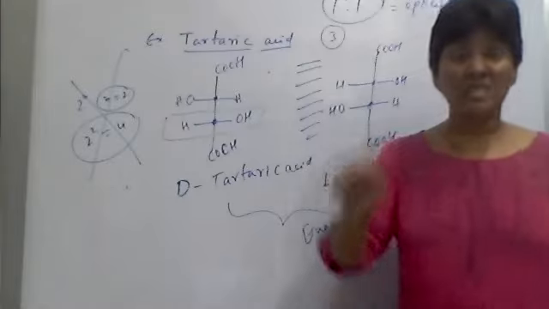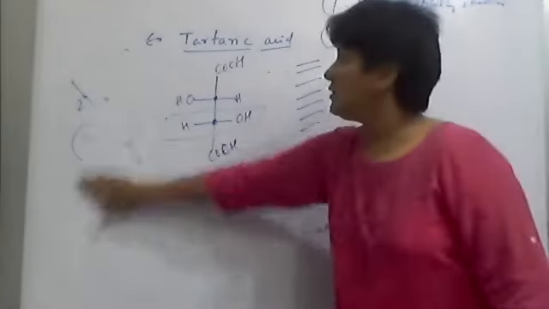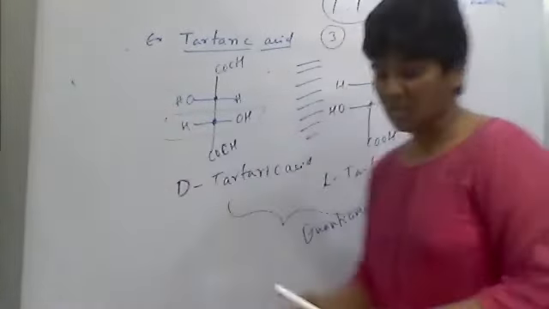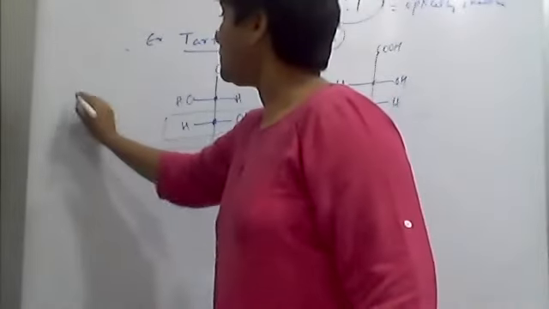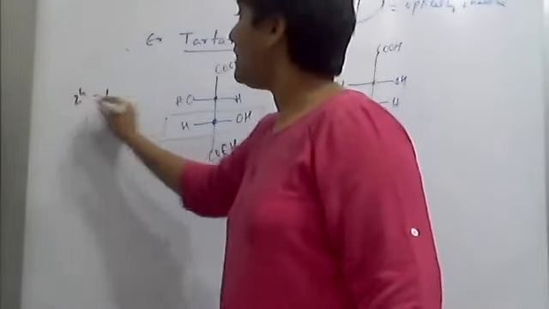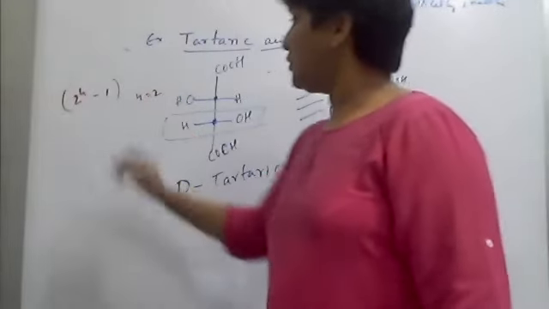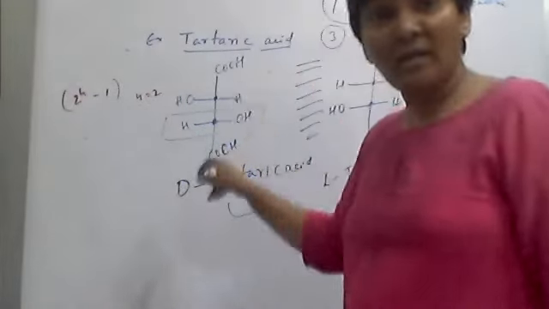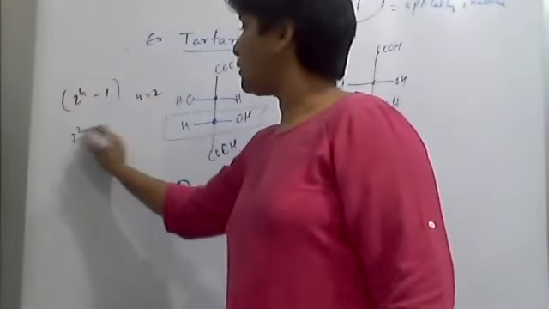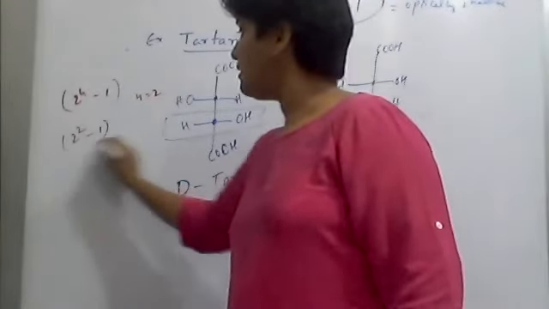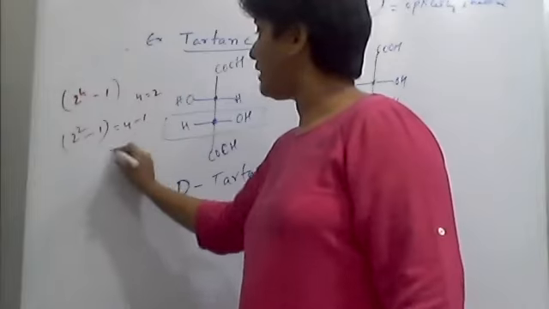In this case, we have to use the formula not 2 to the power n. We have to use the 2 to the power n minus 1 formula. So what is that? Chiral centers are 2 because these are identical chiral centers. So 2 to the power 2 minus 1. What is that? 4 minus 1, you get 3 isomers.